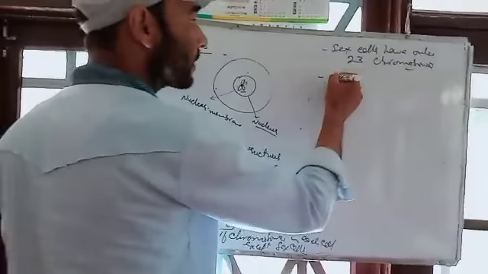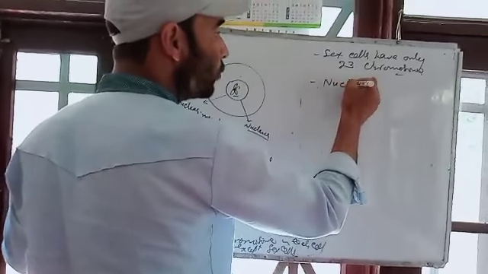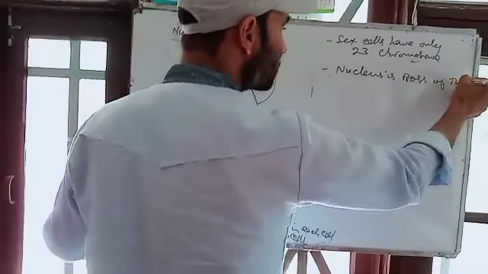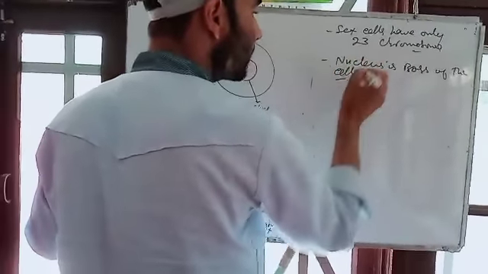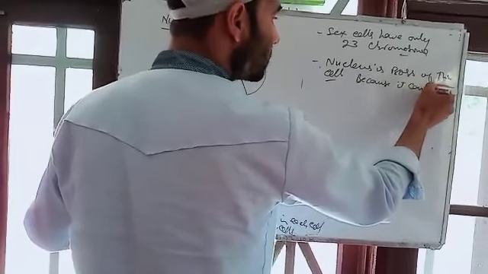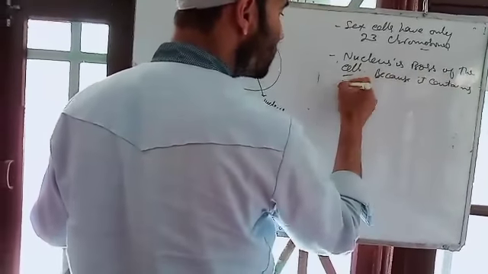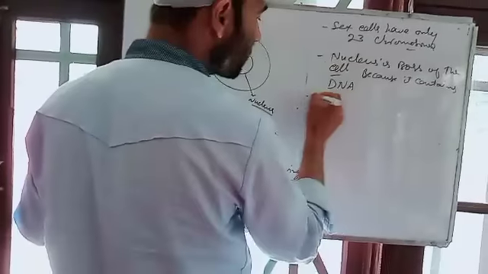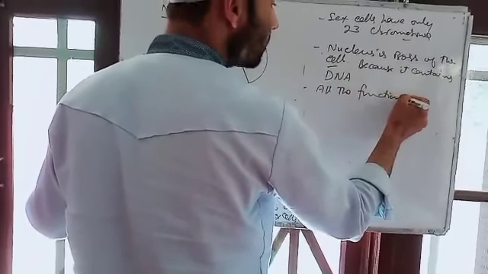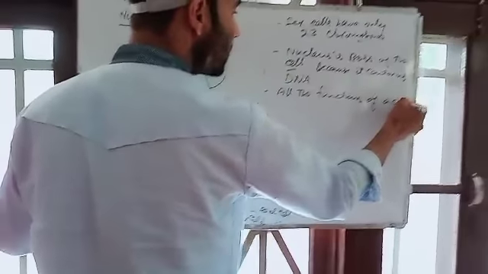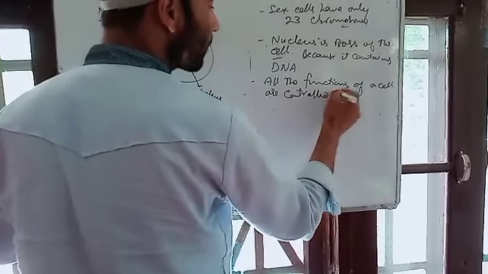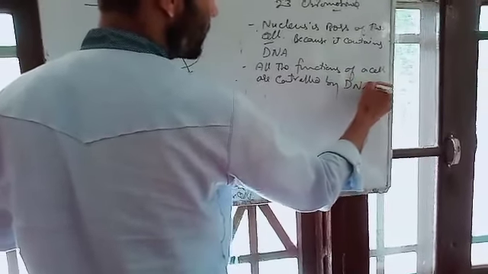That is why the nucleus is the boss of the cell, because it contains DNA, and all the functions of a cell are controlled by DNA.